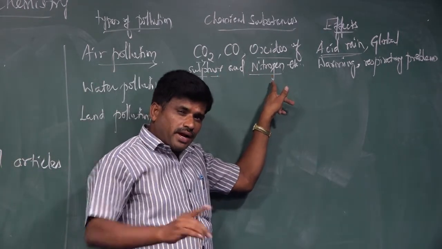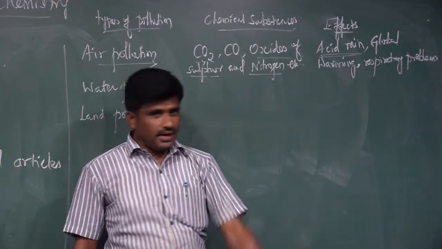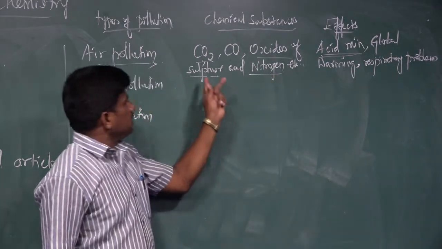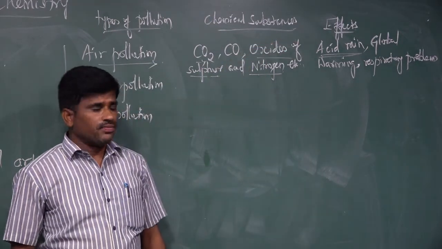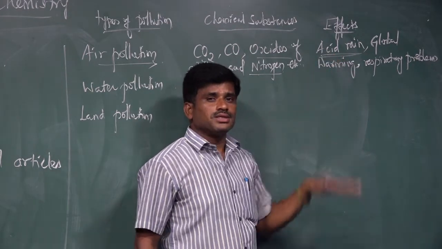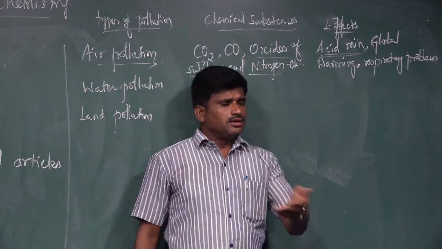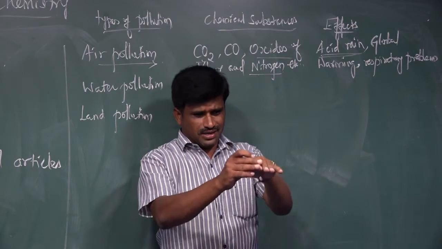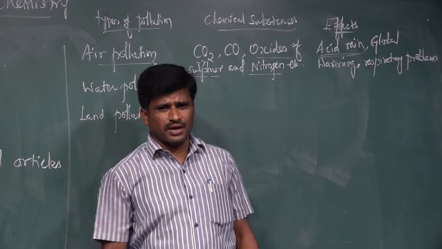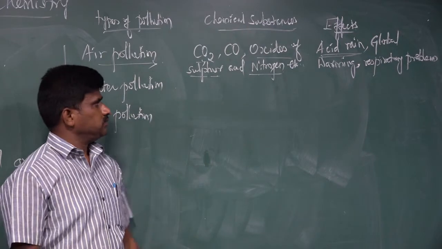Oxides of sulfur and oxides of nitrogen, like nitric oxide or nitrogen dioxide, dissolve in water. Nitrogen oxide gives nitric acid. Sulfur oxide gives sulfuric acid. These acids fall in the form of rain, that is, acid rain. That rain damages buildings, and even the plants and other organisms are spoiled. So this is the main effect which takes place with the increasing amount of oxides of sulfur and nitrogen.